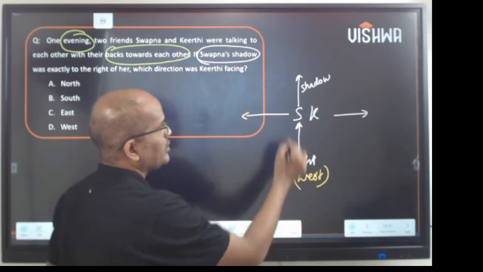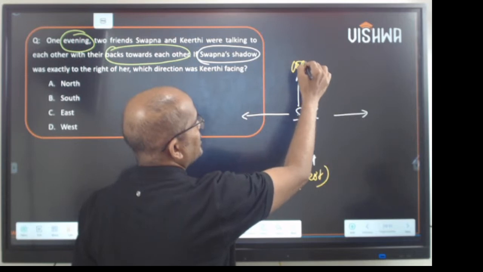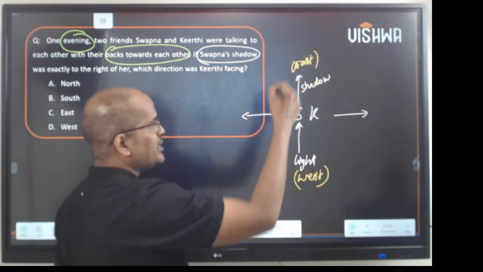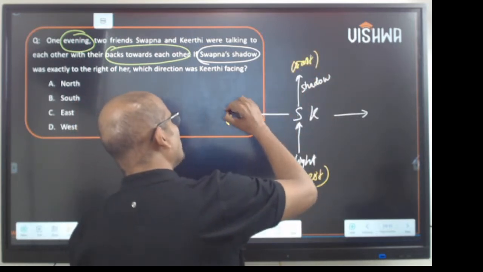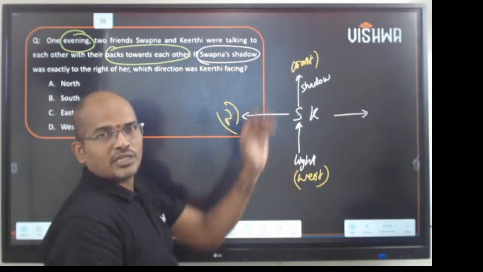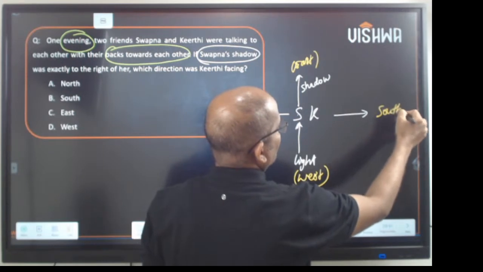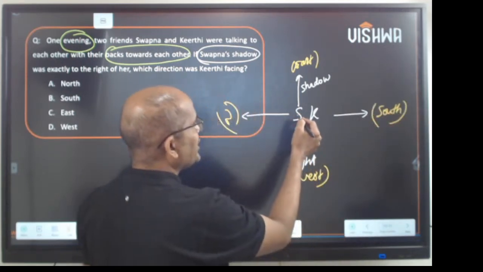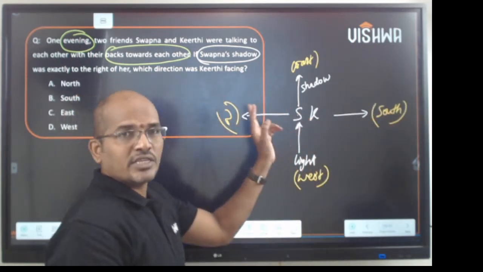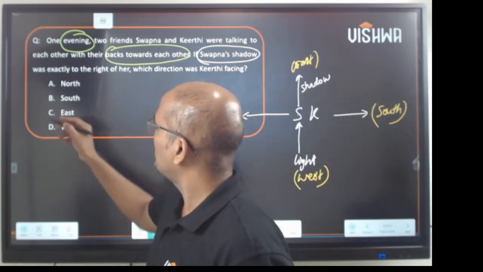If this is west, then this is east. If this is east, this will be north, because the right of north is east, and this will be south. So if Swapna is seeing north, Kirti will see south. The answer is south.